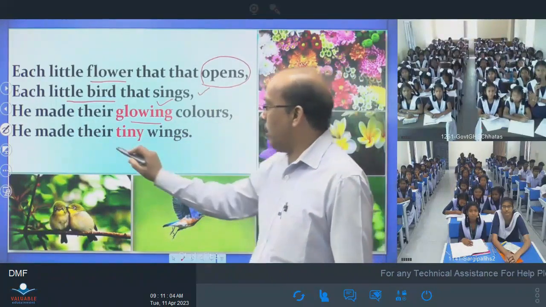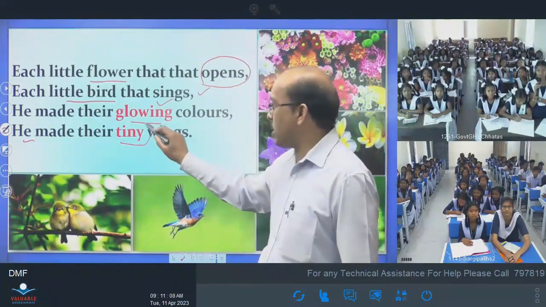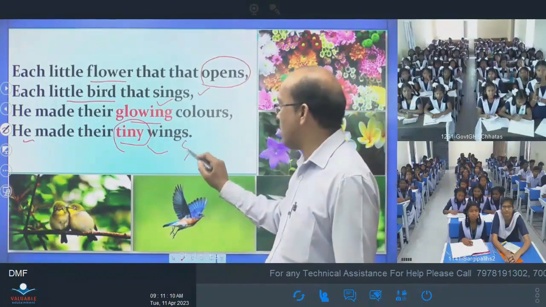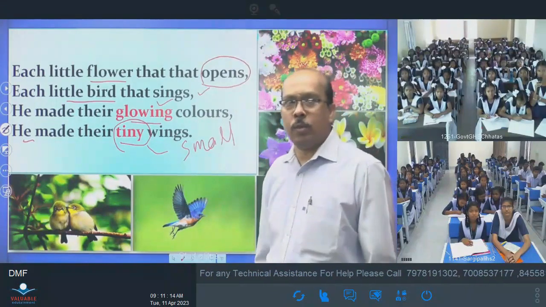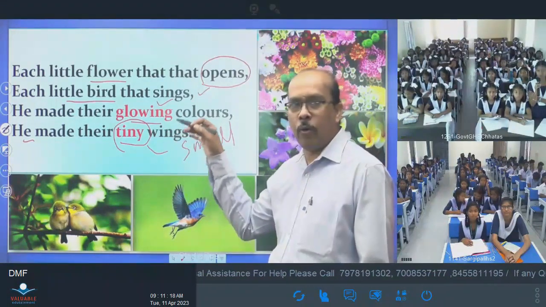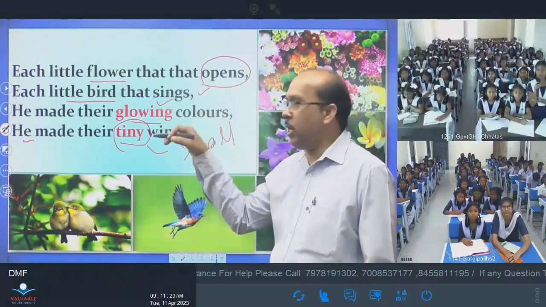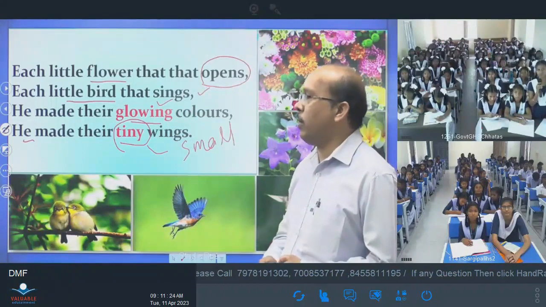And little bird. God had made the little bird tiny wings. Tiny wings means small. Tiny means small. You can say tiny wings. God has made, or God has given the bird tiny wings. So this is about the little flower, little bird.